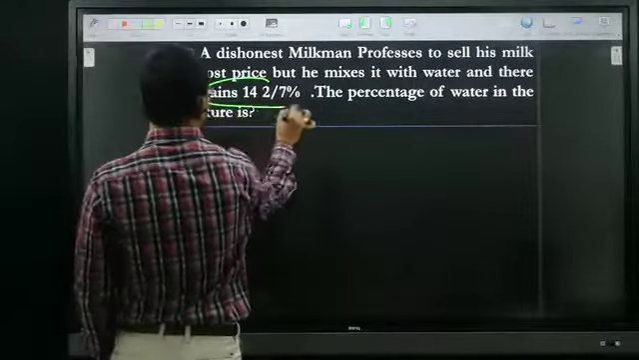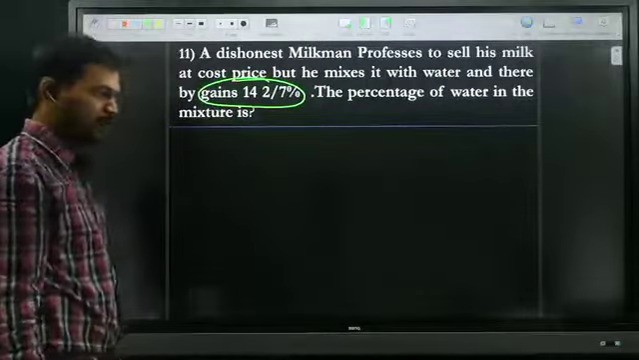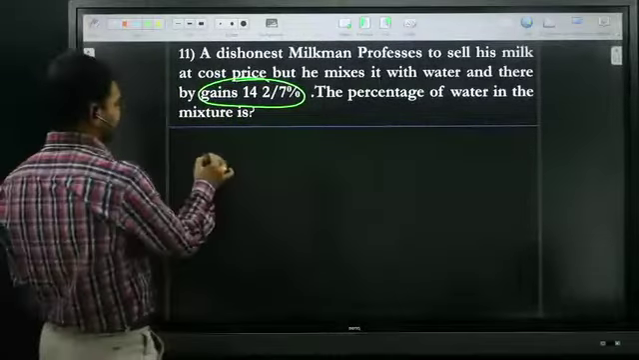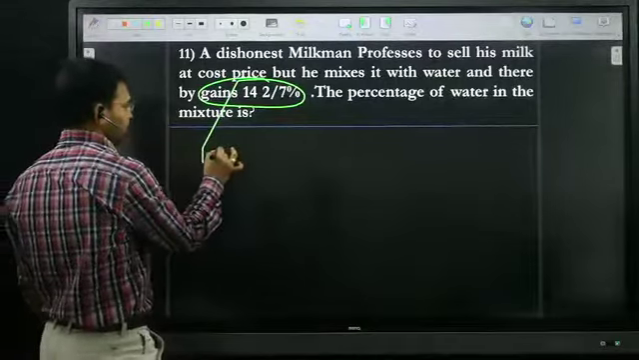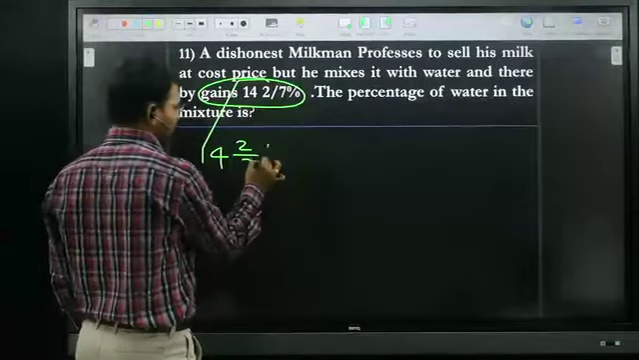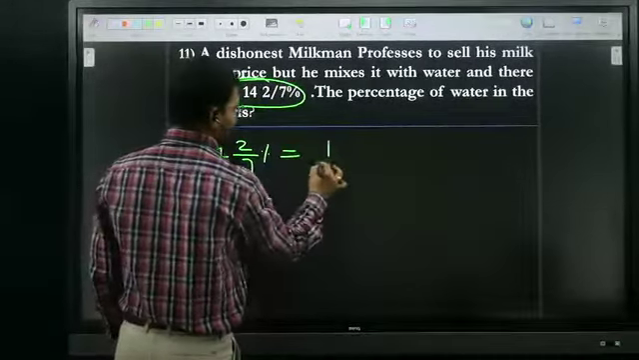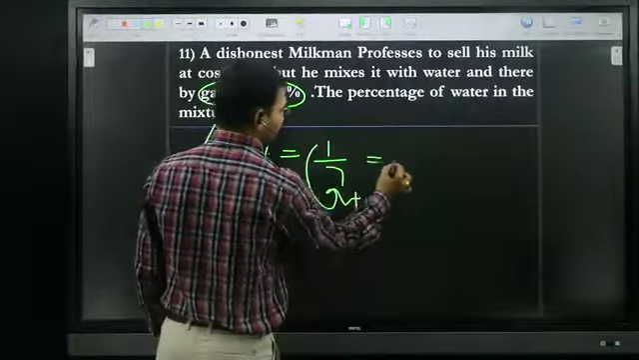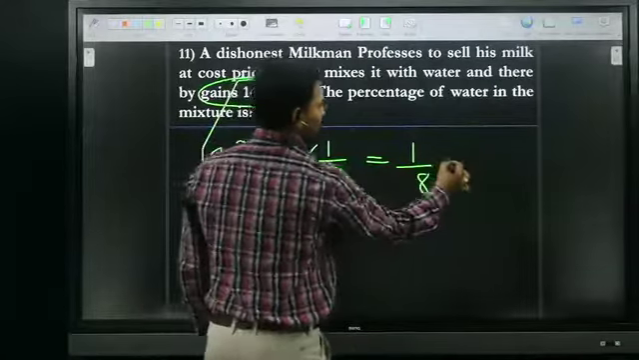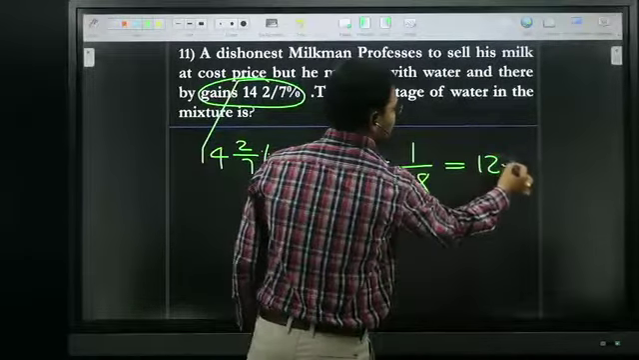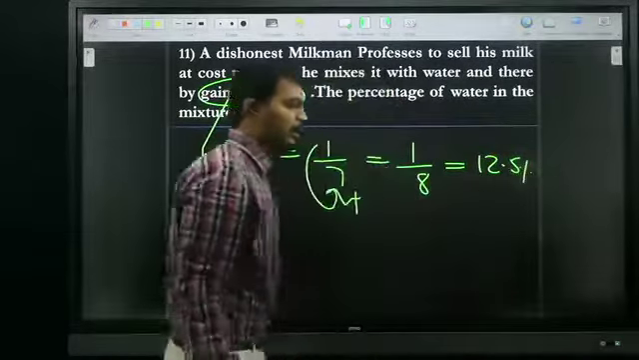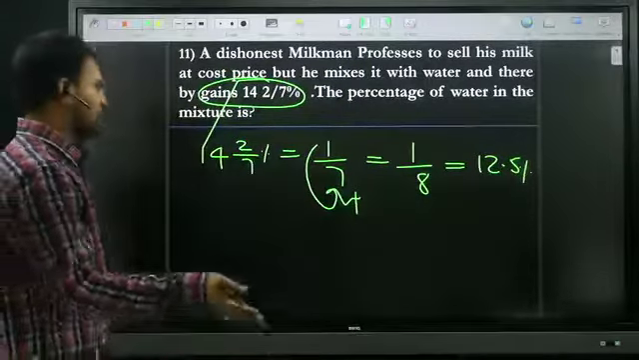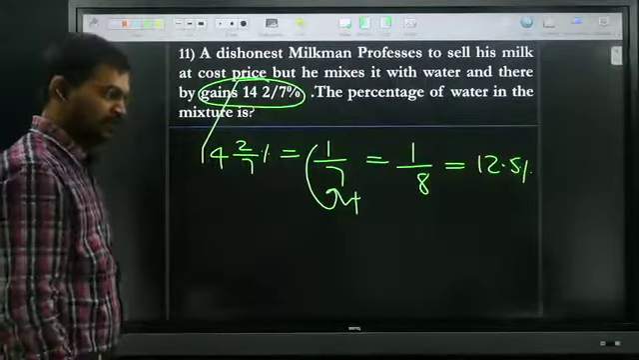He gains 14 2 by 7 percentage. So 14 2 by 7 is nothing but what fraction? 1 by 7. Gain, no? That 1 is added to 7. 1 by 8 is nothing but 12.5 percentage. I explained at the time of profit and loss. I will explain each and everything.